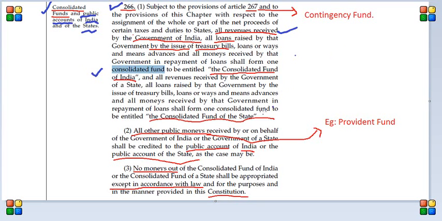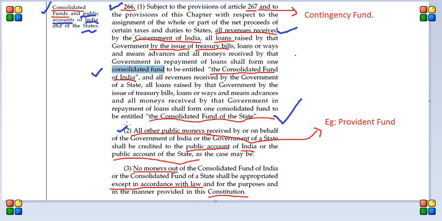And the same thing can be said of the state government. All the money raised by the state government in the form of taxes, and all the money borrowed by the state government, will be kept in a fund called the consolidated fund. That's what we have to remember. That's what the consolidated fund means, and we also have to remember Article 266, which talks about that.